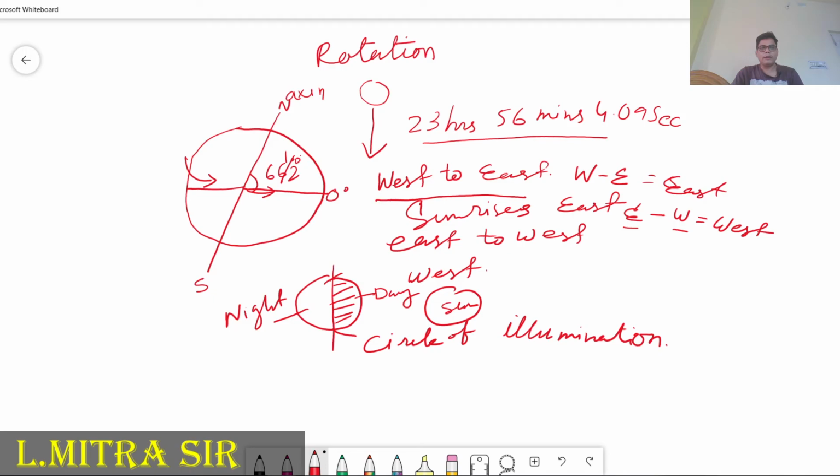This was first discovered by Ferrel, so this is also known as Ferrel's law. Due to Ferrel's law, the wind is deflected in the northern hemisphere to the right hand side. So if we elaborate in a broad manner, let me finish.